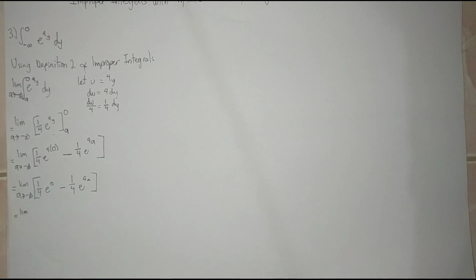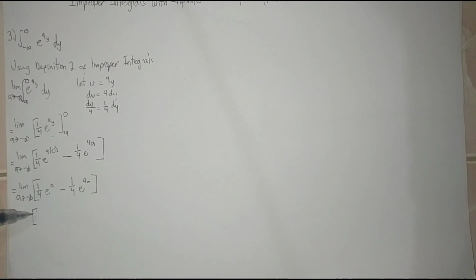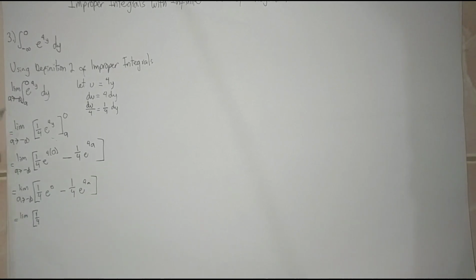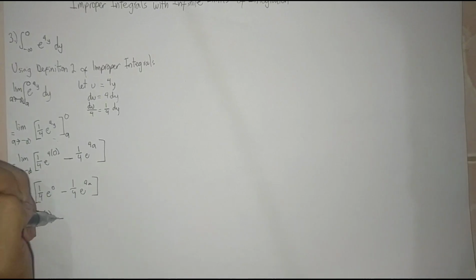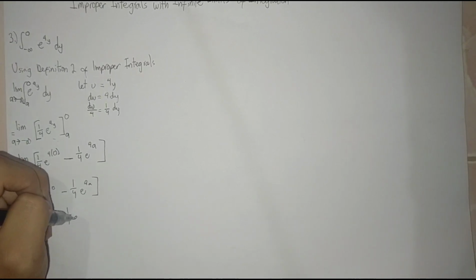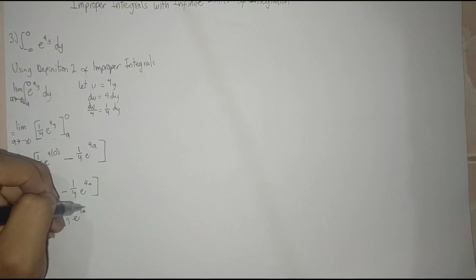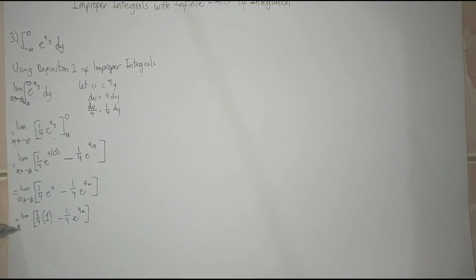Then simplifying again, we have limit of 1/4, the value of e to the power of 0 is 1, minus 1/4 e to the power of 4a as a approaches negative infinity.